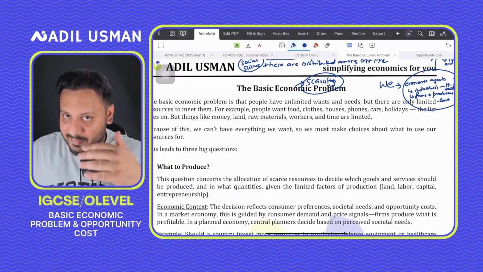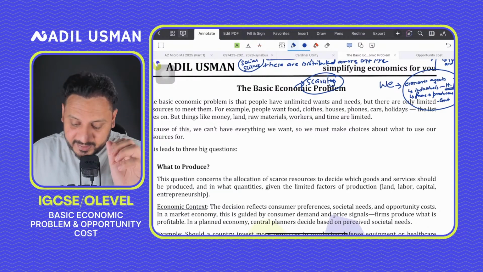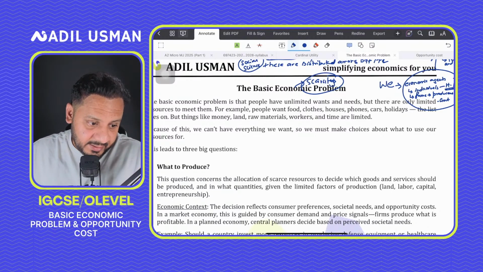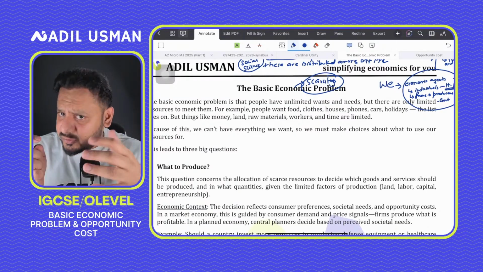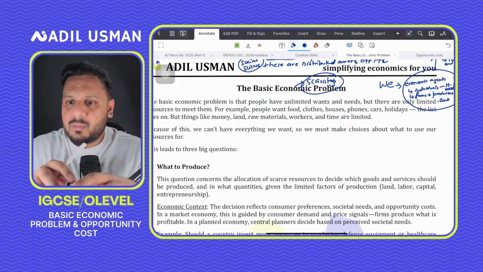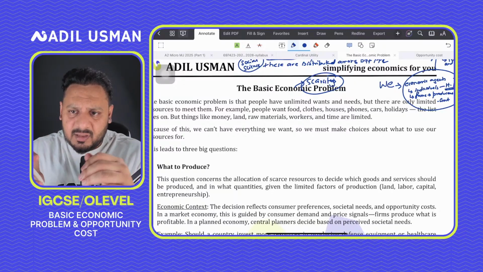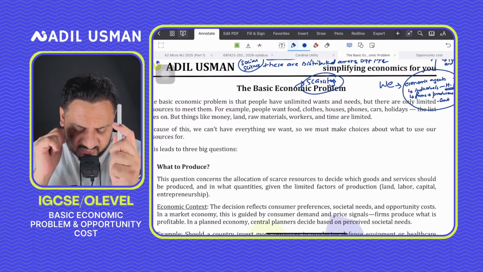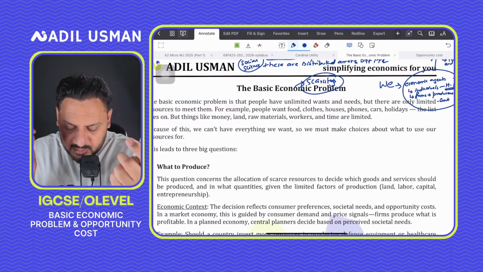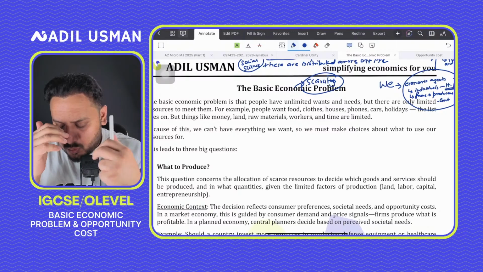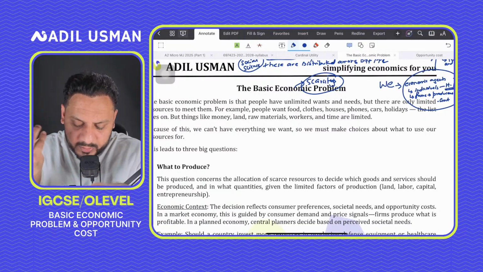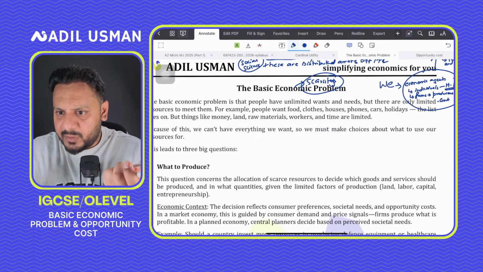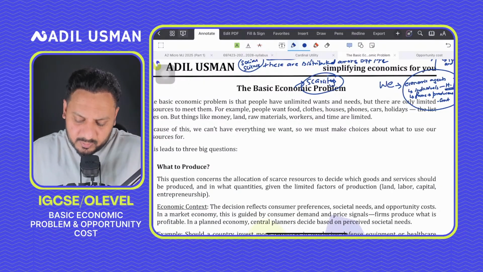Now, I explain these because this is important, right? So when we say what to produce, what do you mean by what to produce? If I were to ask you, and I want you to be very interactive, I want every one of you to participate, because I am reading the comments as well, so I want you to type too. What comes to your head when you say what to produce? As in, what exactly are we supposed to produce?